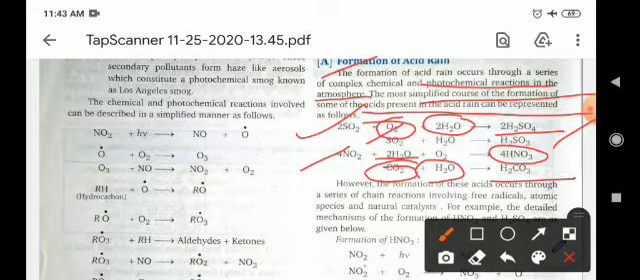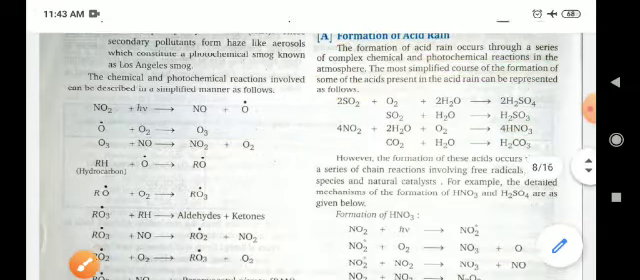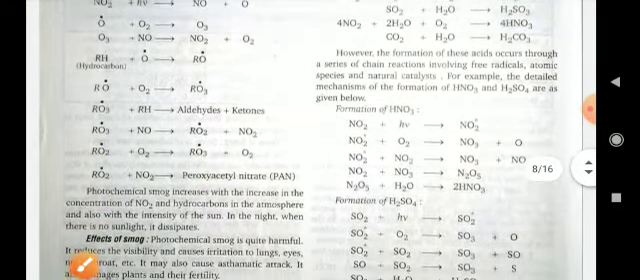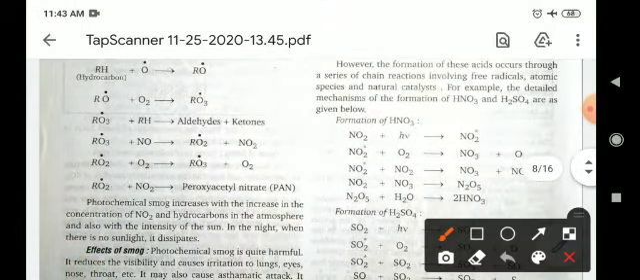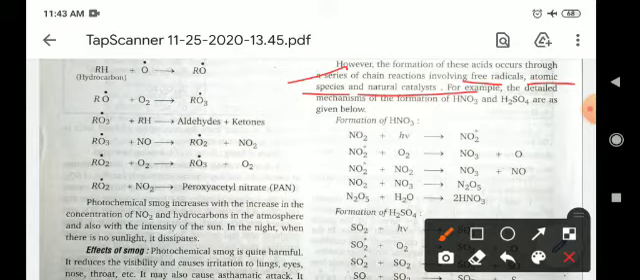So in this way, the harmful pollutant gases present in our environment react with the moisture and air of the environment and are converted into acids, and these acids fall in the form of rain, which is known as acid rain. However, the formation of these acids occurs through a series of chain reactions involving free radicals, atmospheric species, and natural catalysts.